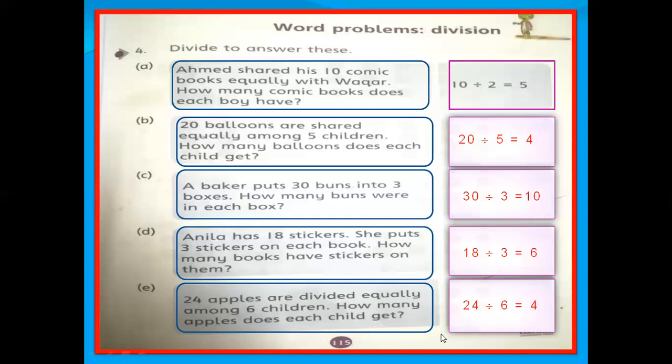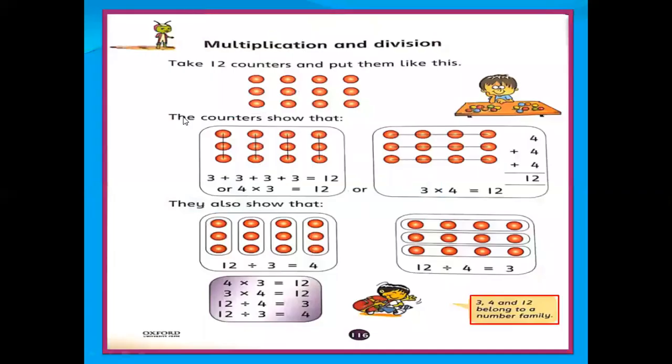Okay. So in this way, you can equally divide anything among the children, among the people, with the help of division. So it means if you know the table, you can easily do this. This is multiplication and division.